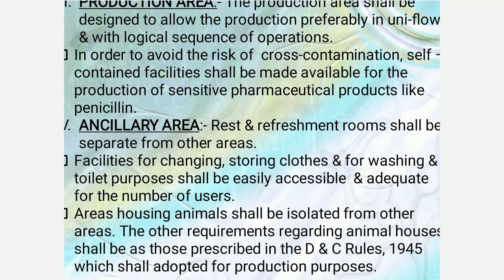After the production area, we discuss the ancillary area, which is also called the rest and refreshment rooms, which has to be separated from other areas. Facilities for changing, storing clothes, and for washing and toilet purposes shall be easily accessible and adequate for the number of users. Areas housing animals shall be isolated from other areas. The other requirements regarding animal houses shall be as those prescribed in the D&C Rules 1945, which shall be adopted for the production purposes.